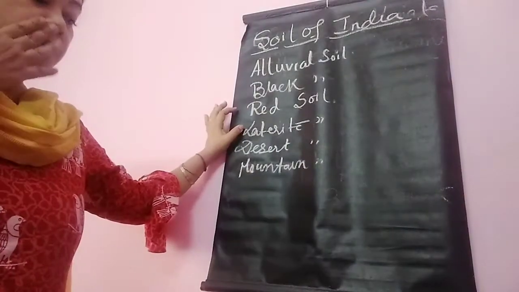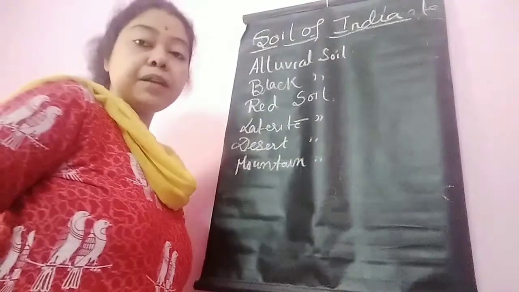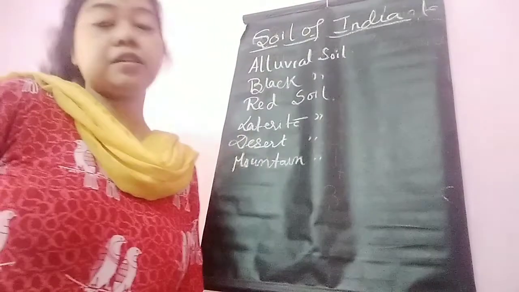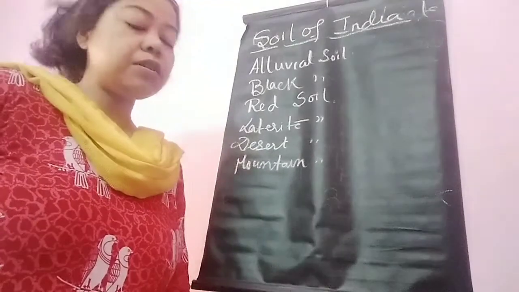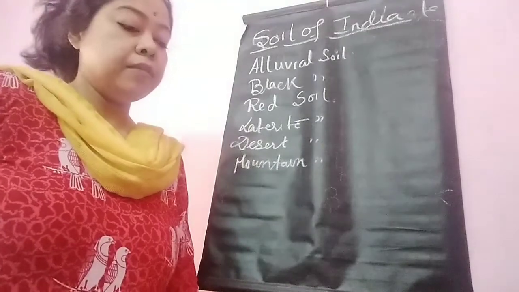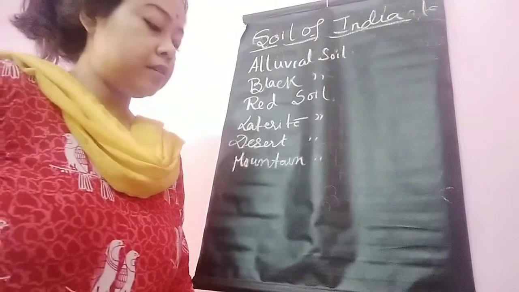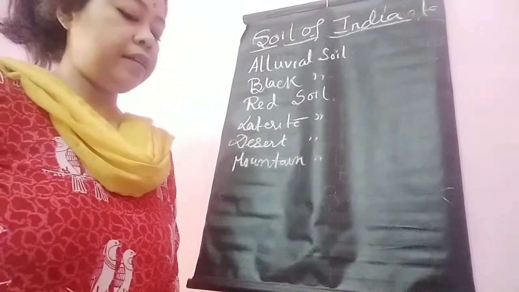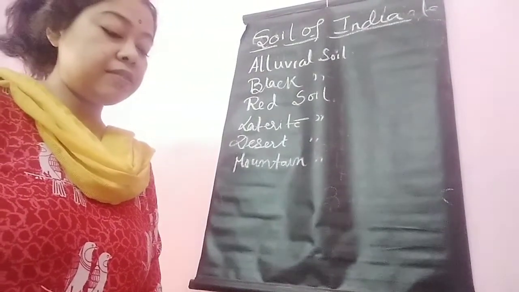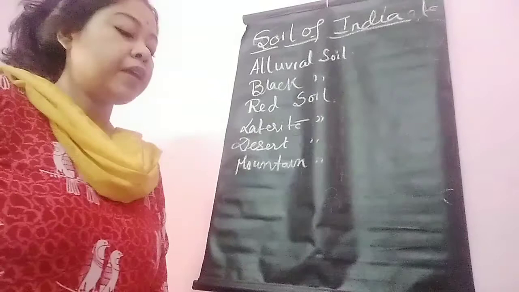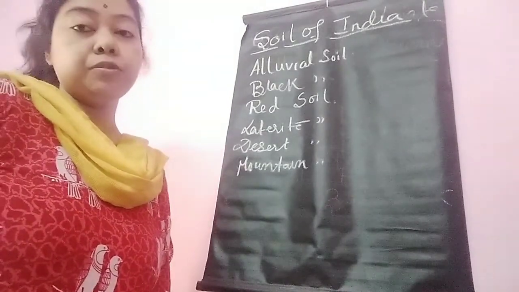Suppose they give laterite soil, where is it found? Mark the place: you can mark either Karnataka or Andhra Pradesh. Any one place is enough. For desert soil you can mark the Rajasthan part, and for mountain soil mark the Jammu and Kashmir part. There is a map pointing map given on page 97 in my book, and when we practice map pointing I will show you properly how to do it.